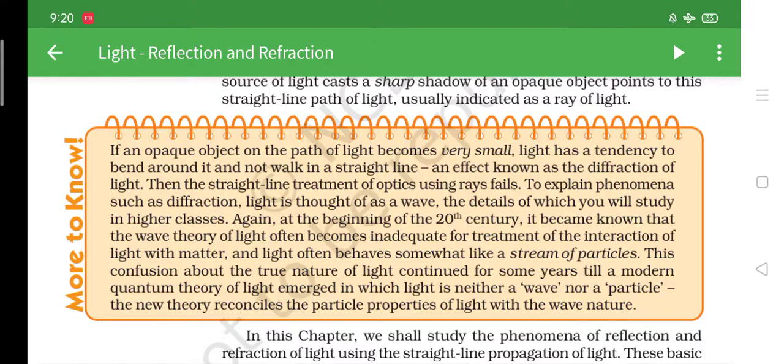Then the straight line treatment of optics using rays fails to explain such diffraction of light, which is treated as a wave, the details of which you will study in higher classes. Again, at the beginning of the 20th century, it became known as the wave theory of light. Okay, so this wave theory is not for our use. It will be in your further classes. Now, this you don't need to see.